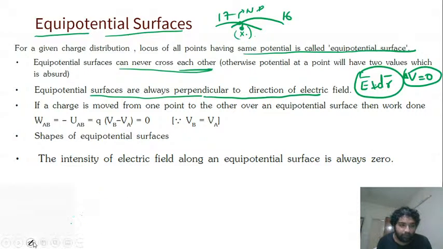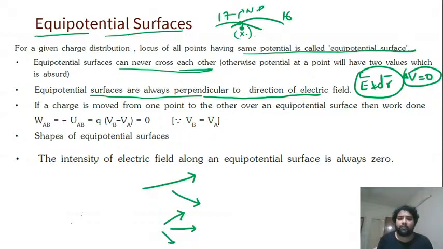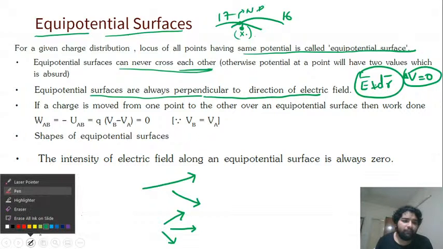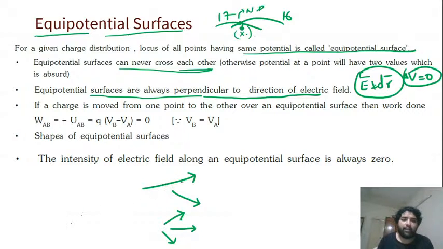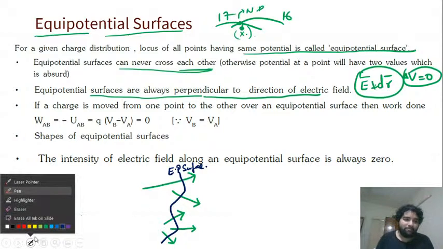Now I'll draw in different colors. So see, there is one such surface, and one like this. Then there is one more like this, and one more like this, one more like this. So how will the equipotential surface look? It will be perpendicular to this, perpendicular to this, then perpendicular to this, perpendicular to this, and perpendicular to this. Getting it? So this is just pretty cool.